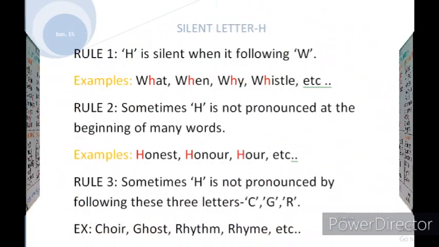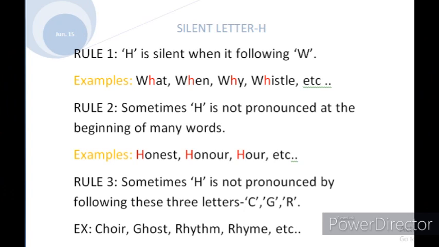Okay students, we will move to the next letter, silent H. Silent H also has 3 rules. First one is H is not pronounced when it comes after W. That we all know, I think. The familiar words are, for example, what, W-H-A-T, what, then when, where, whether, why. Here we are not pronouncing the letter H, W-H-A-T, what, but we are pronouncing W-A-T, what. Is it not?